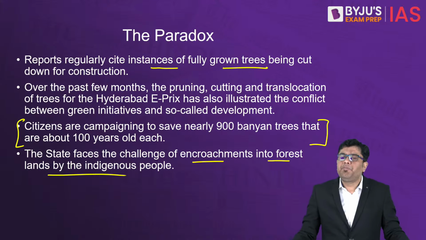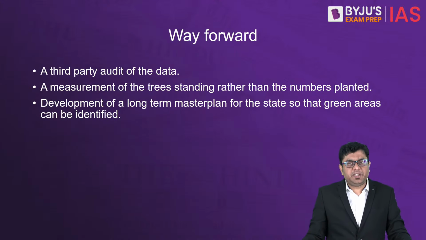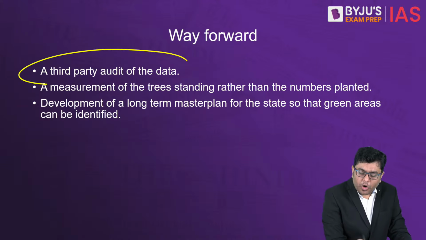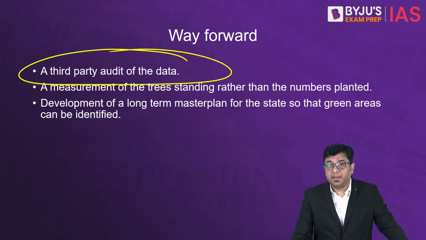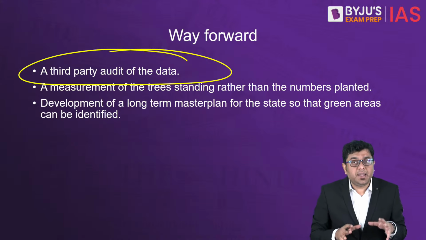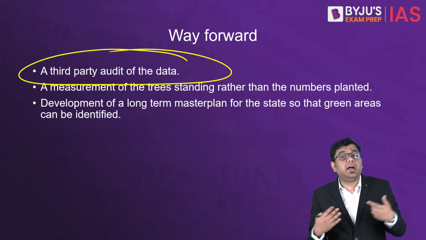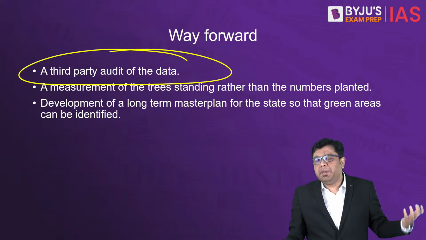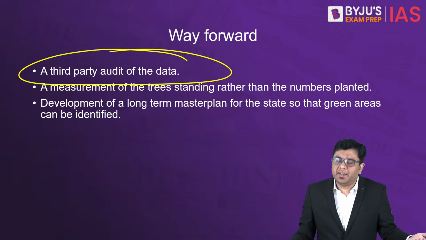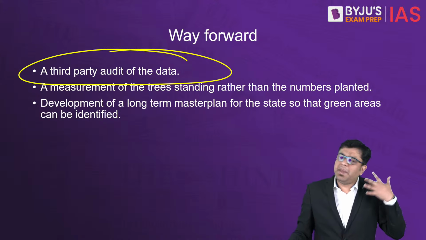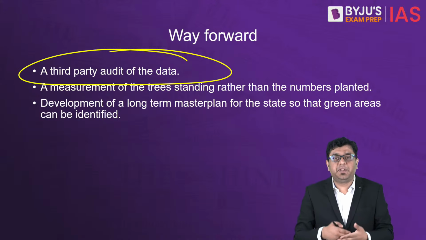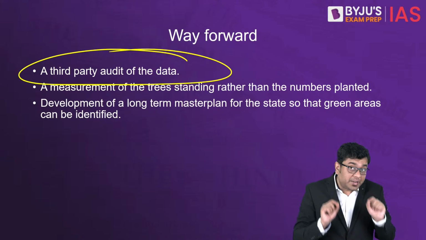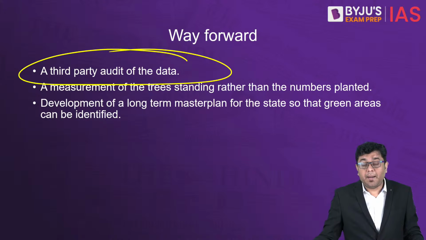So that is why certain measures need to be taken in order to get rid of the issue. First of all, a third-party audit of the data has to be conducted, to check how many areas are green enough in actual proportion rather than what you see on the papers. Because in India, all of us are aware that in many parts of the country, many areas have been declared as green areas, or canals are flowing as per the government records, but in reality, you have nothing but barren land there. So a third-party audit is absolutely a must.